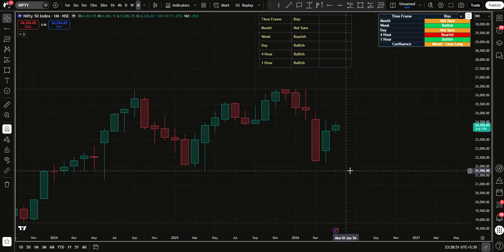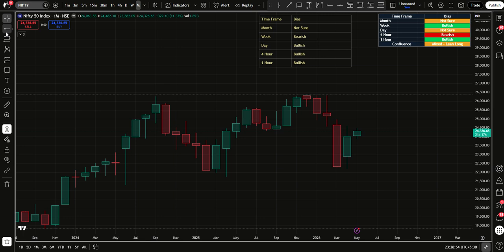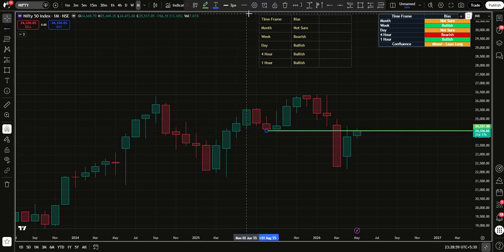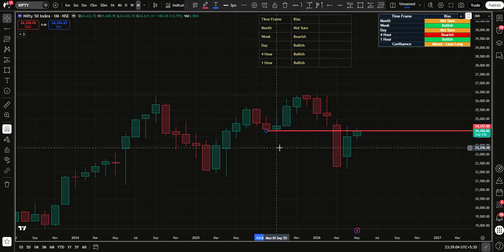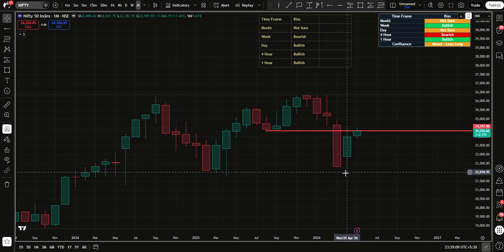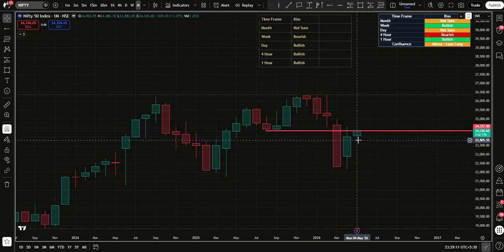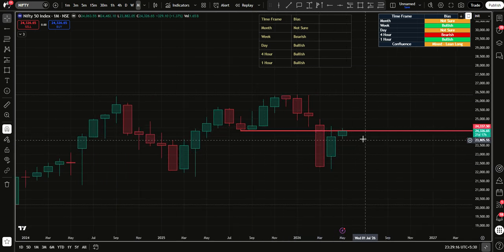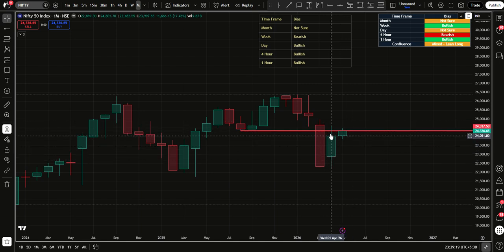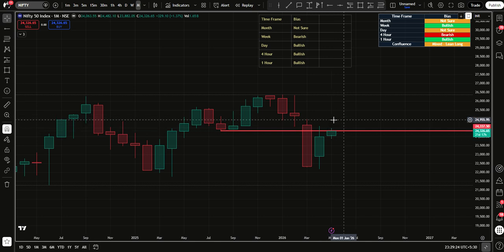So right now, I do not have a bias on Nifty, but Nifty is trading according to the monthly level, and this is the monthly level that's being respected right now. The swing low was the buyer's hub, and that was taken on the March candle, taken violently, and therefore there will be a lot of stop losses hit, and those stop losses should have created a lot of sell orders there, and that liquidity is being eaten into all the way since April 16. That is what's happening in the market right now. Until that's all done, we are not going to see a movement in Nifty.